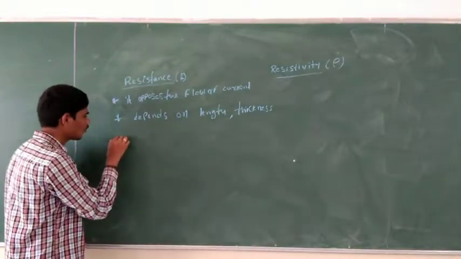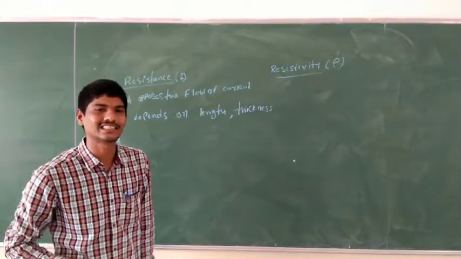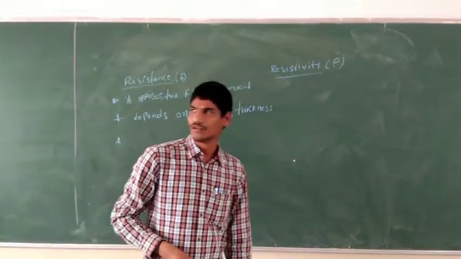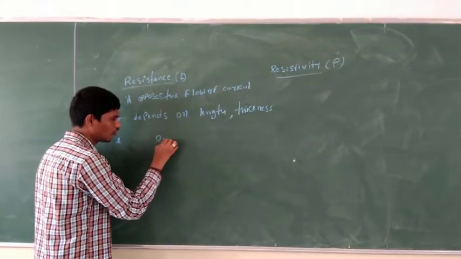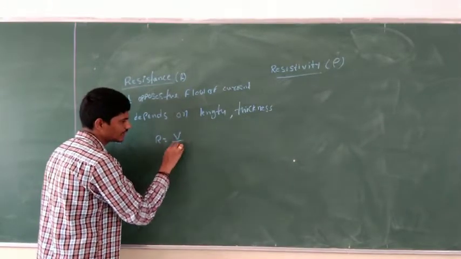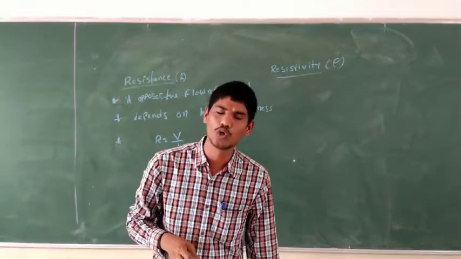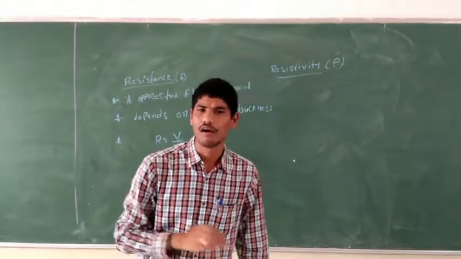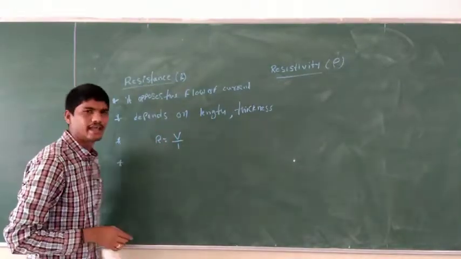So by Ohm's law, what do we write to find the resistance of the conductor? We take the resistance R is equal to potential difference by current. So R is equal to V by I. And the next point is the SI unit.